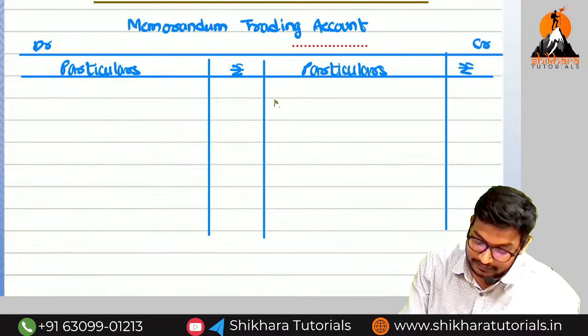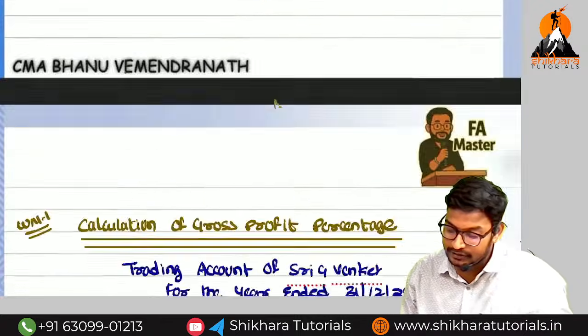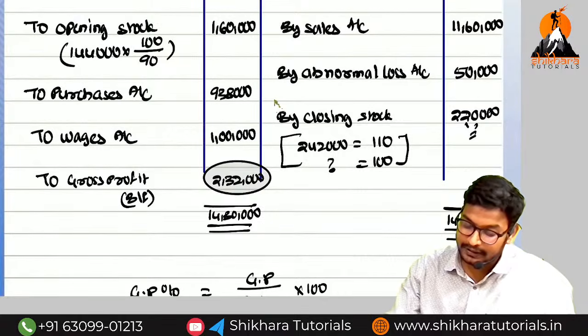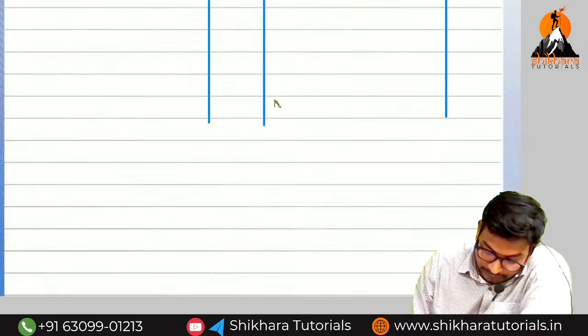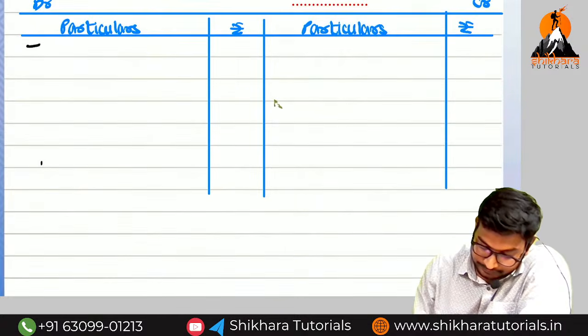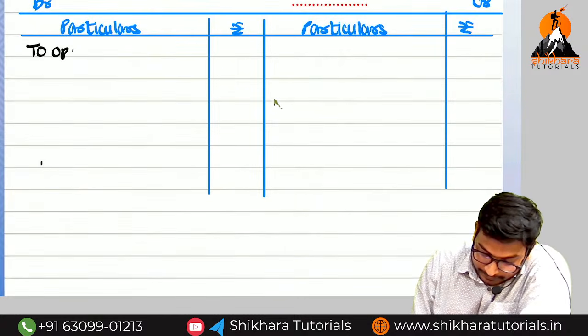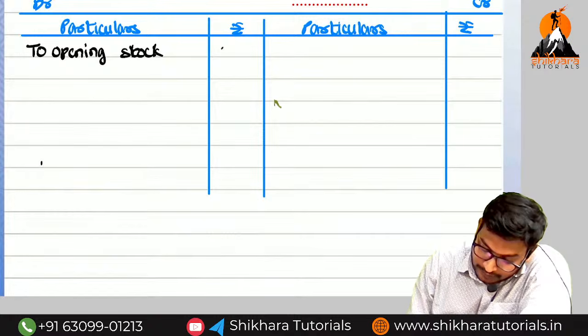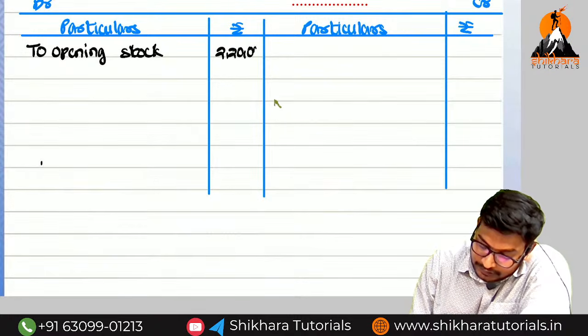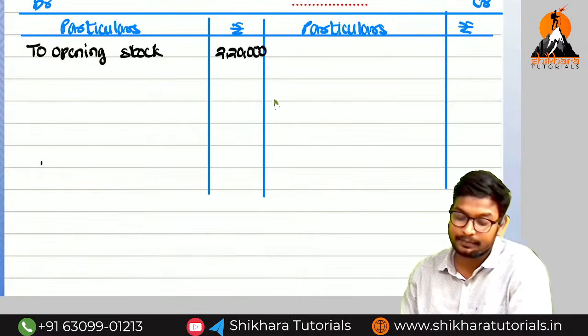So for that reason, what is the previous year closing stock, amma? 2,20,000 will be the current year opening stock. So to opening stock, how much? 2,20,000.